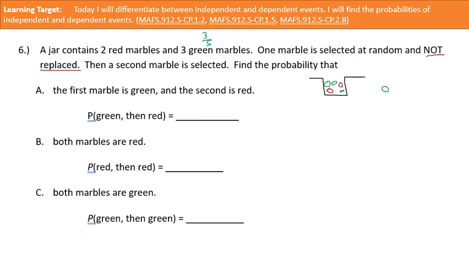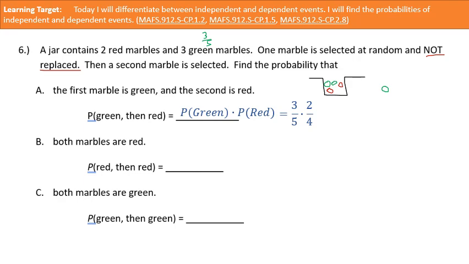But if we were to take a green marble out, look at what's going to happen. Now, 2 things have happened. Okay, so I want to find the probability of green times the probability of red, given that a green's already taken place. Okay, so how many marbles are left? Now there's only 4 marbles left. And how many of those are green? Only 2. So the probability of our first selection is 3 over 5, like we expect.